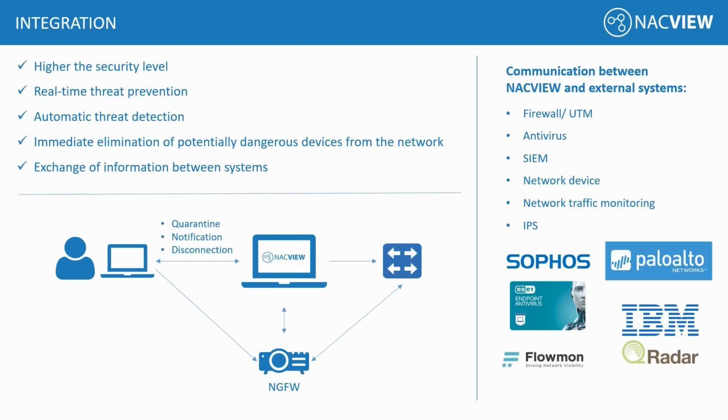The third-party integration is also a big key, as a device connecting to the network touches a lot of different products. So NACVIEW can communicate to controllers, to your firewall, to your antivirus or other systems. You can get more proactive into communication, and thanks to automation, you can act immediately by disconnecting potentially dangerous devices from the network.